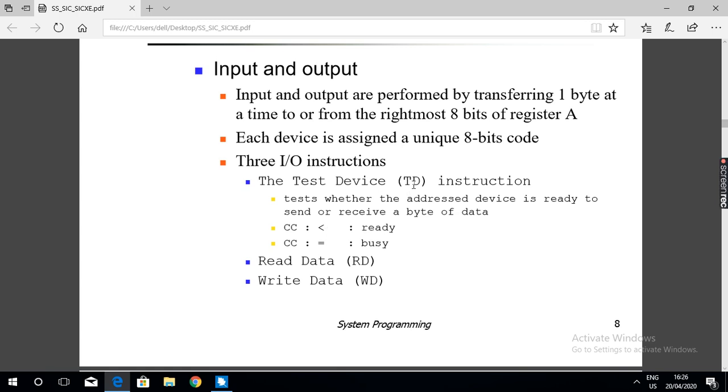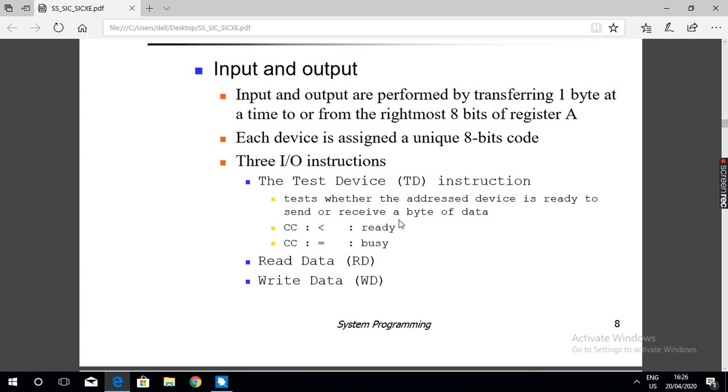Test device: before the data transfer takes place, first we have to test whether the input or output device is ready or not using TD. The TD instruction is used to test whether the input or output device is ready to transfer the data or not.